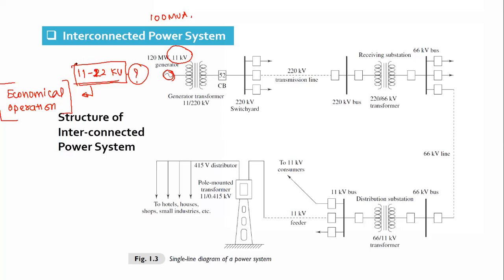Any theory that will give you the most economical choice for the voltage rating of a generator, that relates to the cross sectional area of the conductor, insulation requirement, the size of the machine and everything, all these factors that are taken into account? I think you might have studied it in power system 1. Okay, fine, no worry. So why do we have a generator rating in the range of 11 to 22 kV?